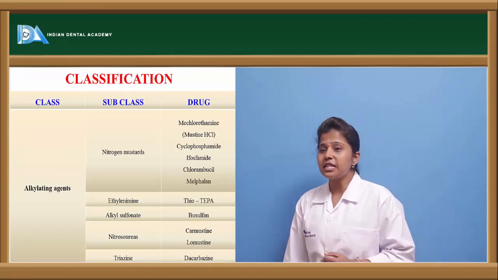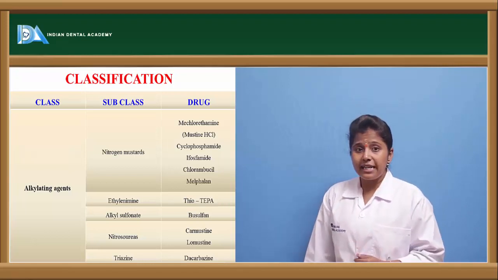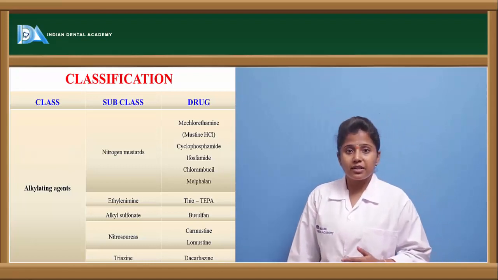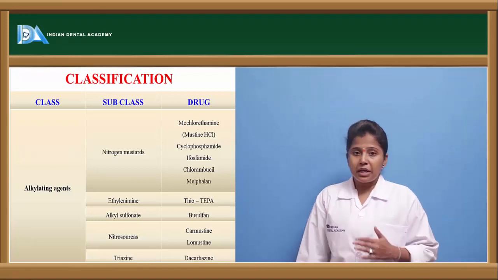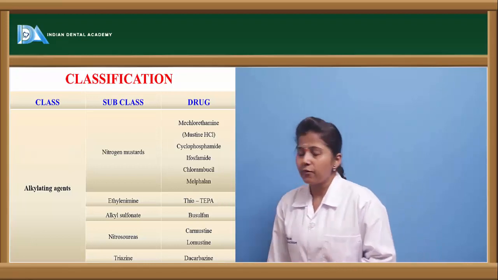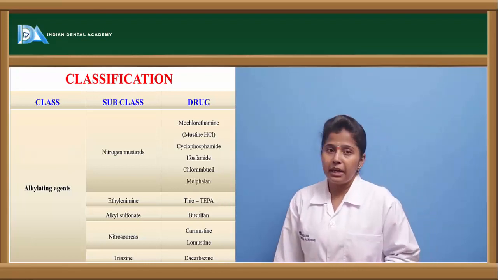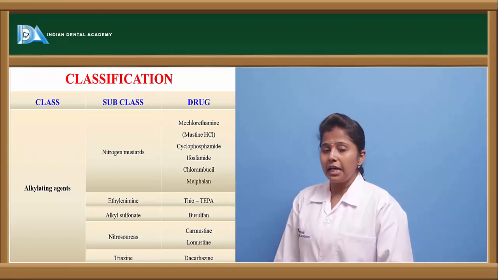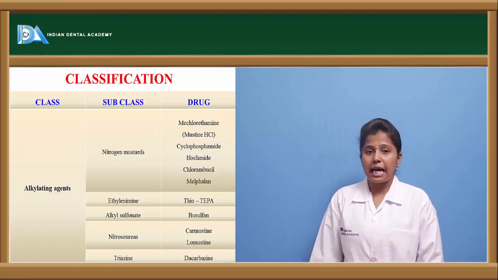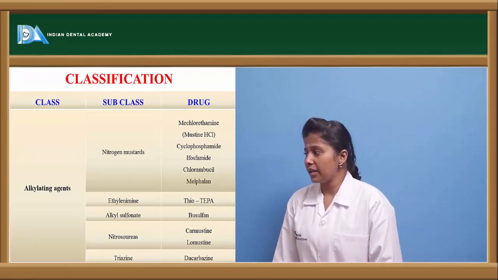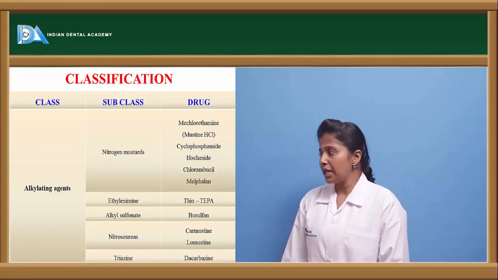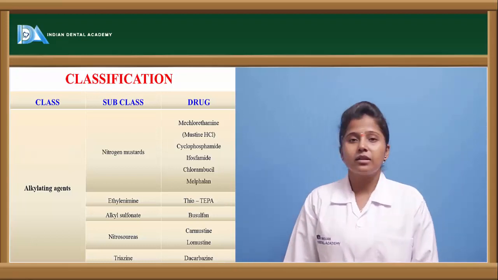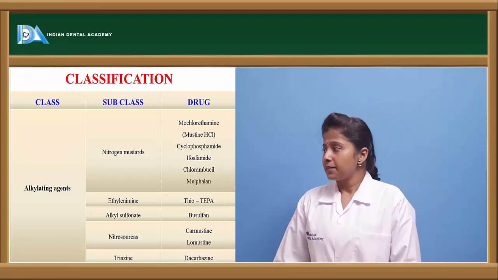The first classification is alkylating agents. These alkylating agents are again divided into nitrogen mustards. The drugs which come under this category are mechlorethamine, cyclophosphamide, ifosfamide, chlorambucil and melphalan. And ethylenimine, the drug which comes under this category is thiotepa. The other class is alkyl sulfonate, the drug being busulfan. And nitrosoureas, the drugs include carmustine and lomustine. And the triazine category, where the drug is dacarbazine.